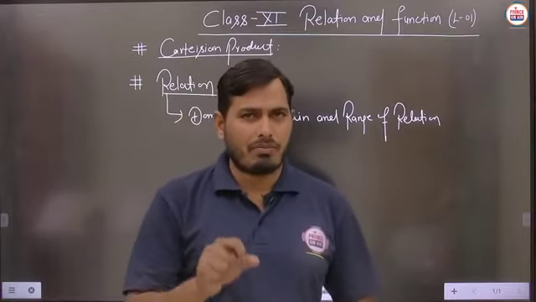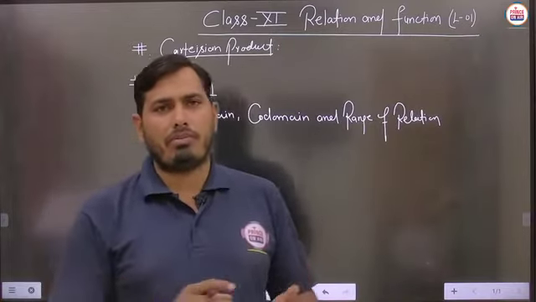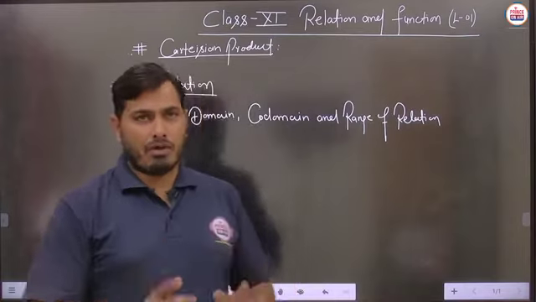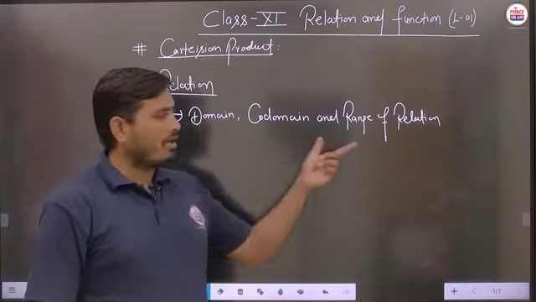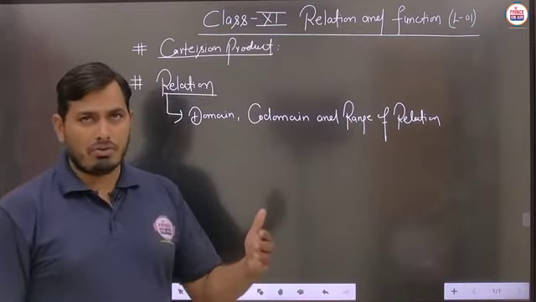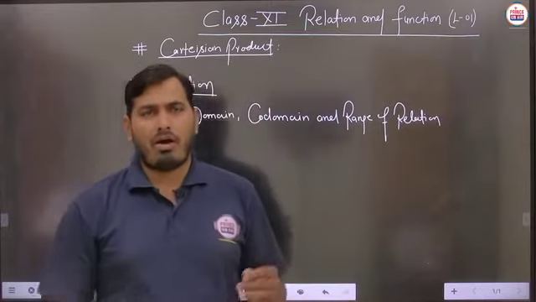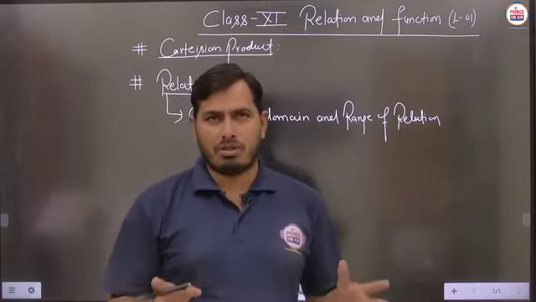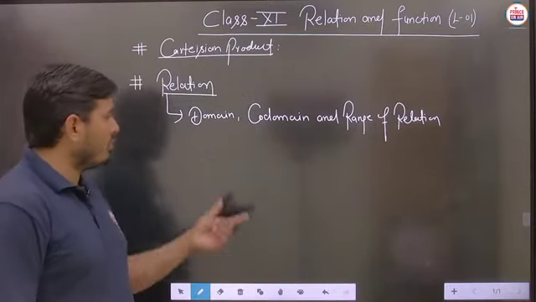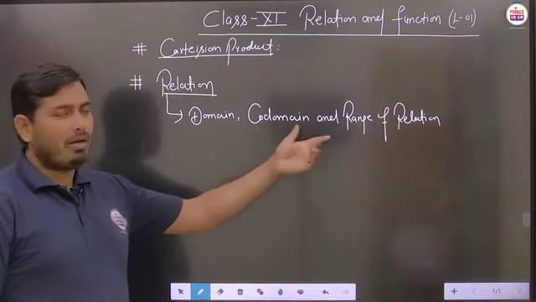In the very first chapter there we discuss the basic types of relations, and then the use of domain, codomain and range is widely applied in those cases. Is it clear? It means how a particular relation is given and how we identify that part, so that we know about the domain, codomain and range of the relation.